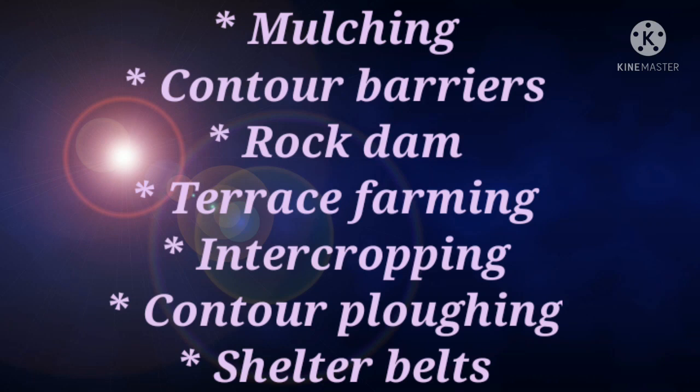Next, we are going to discuss contour barriers. Students, farmers use stones, grass and soil to build barriers along contours. Students, at that time, trenches are made in front of the barriers to collect water. What do you mean by trench? Yes, trench means a long narrow hole dug in the ground for water to flow along.